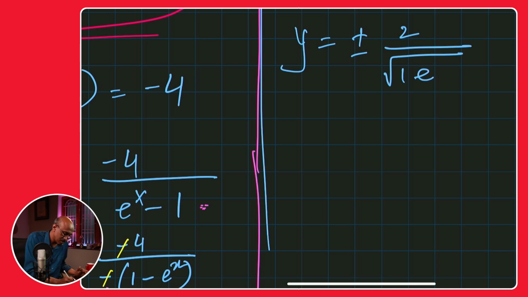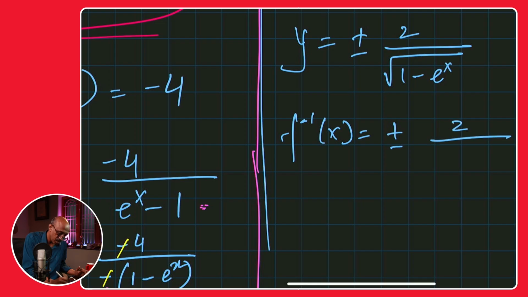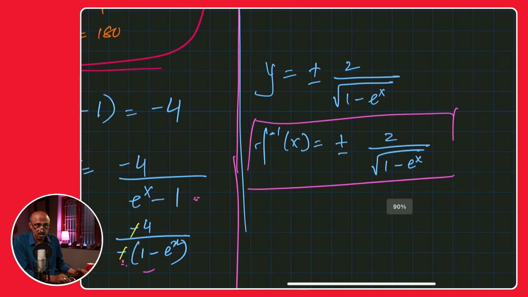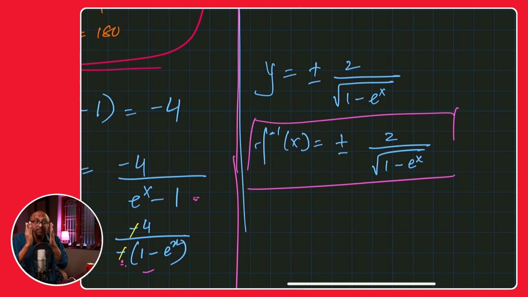Okay, y equals plus or minus 2 over under root of 1 minus e to the power of x. Okay, that's clear. And this term is my f inverse of x. It's just plus or minus 2 over under root of 1 minus e to the power of x. Now, once you have that, remember that's just f inverse. The question was to find out the value of a.